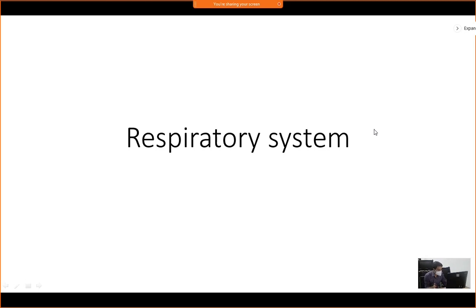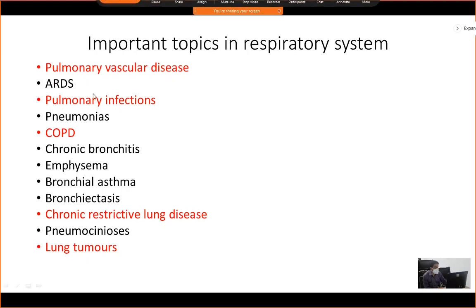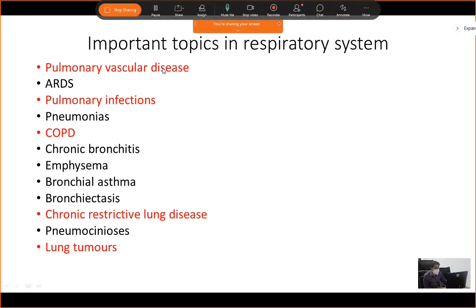So everyone will continue with our respiratory system. As I have already told in the last class, the important topics for your exams are pulmonary vascular disease, under which acute respiratory distress syndrome, that is ARDS, is important. Then pulmonary infections, under which pneumonias are the most important. And under COPD, chronic obstructive pulmonary disease, these are the four entities which are important for you from an exam point of view.